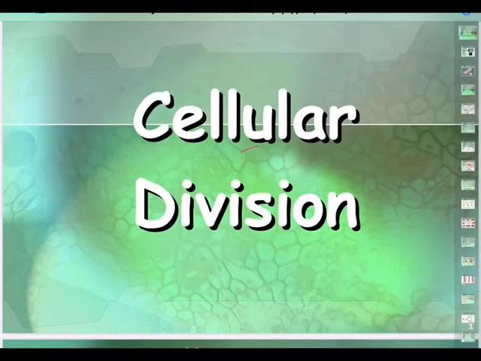Like the testicular cells have 46 chromosomes. They undergo meiosis and form 23 chromosomes in sperms, the male gamete. Similarly, in females, ovarian cells having 46 chromosomes undergo meiosis and form 23 chromosomes in the ovum, the female gamete.